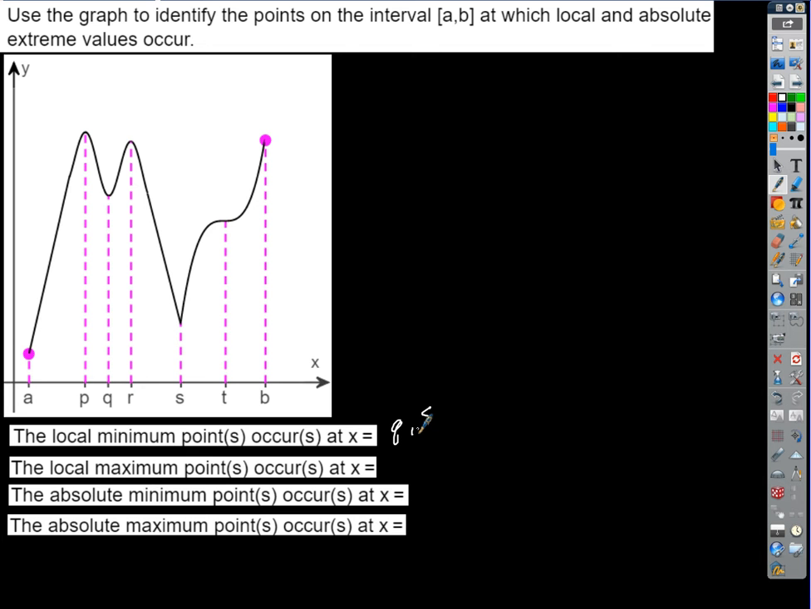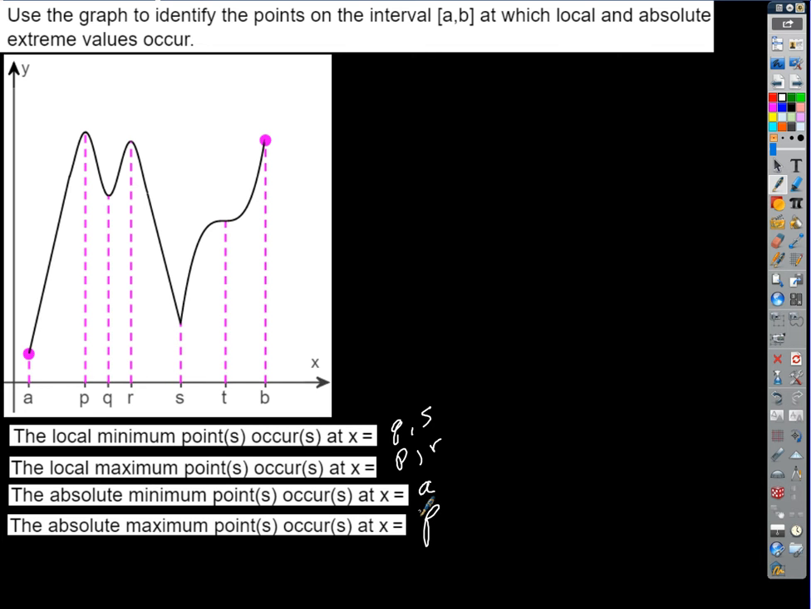Local maximum points occur at P, R, I guess that's it, right? Absolute minimum points occur at A, that's it. Absolute maximum points occur at, well, that's a tough one. It looks like, yeah, I mean, I don't know which one's higher. I guess P, that's a bad question though. It's hard to see which one. It should be more obvious.